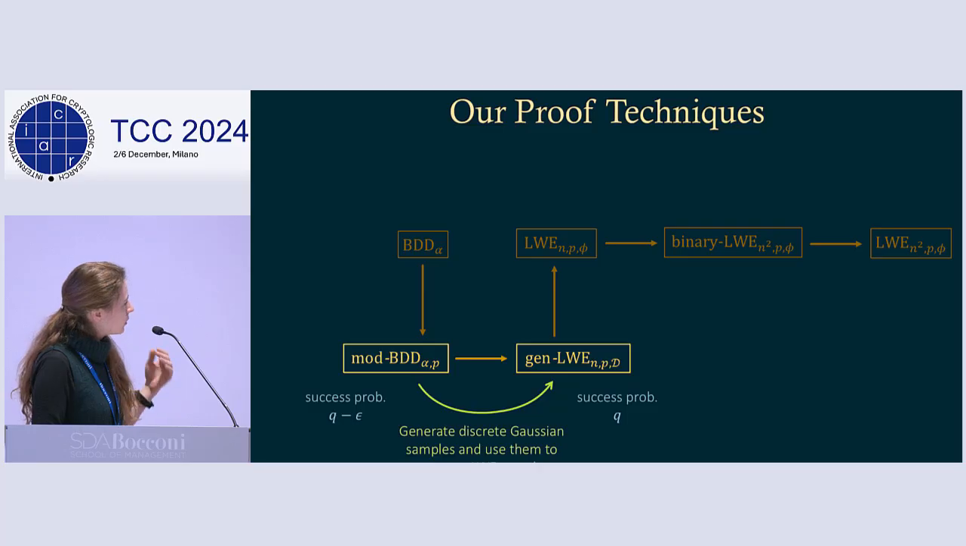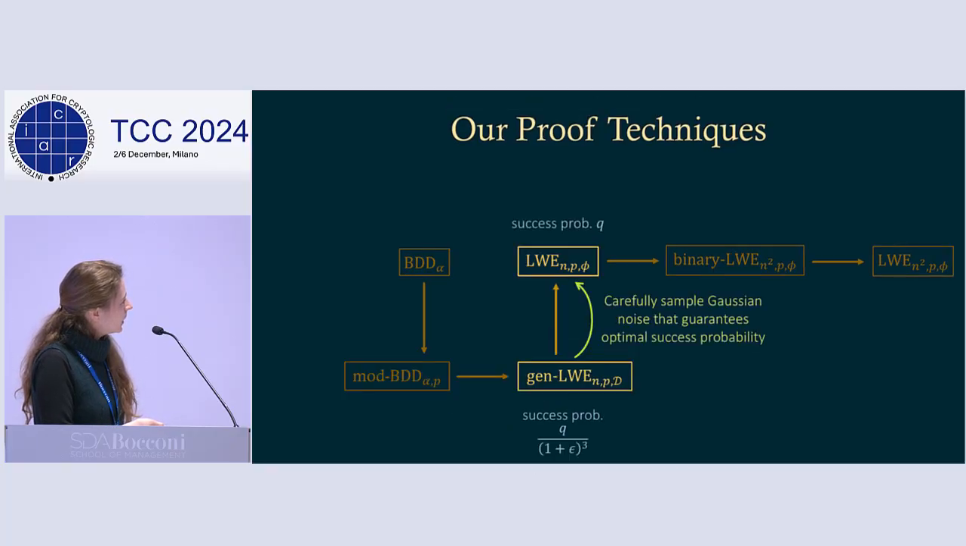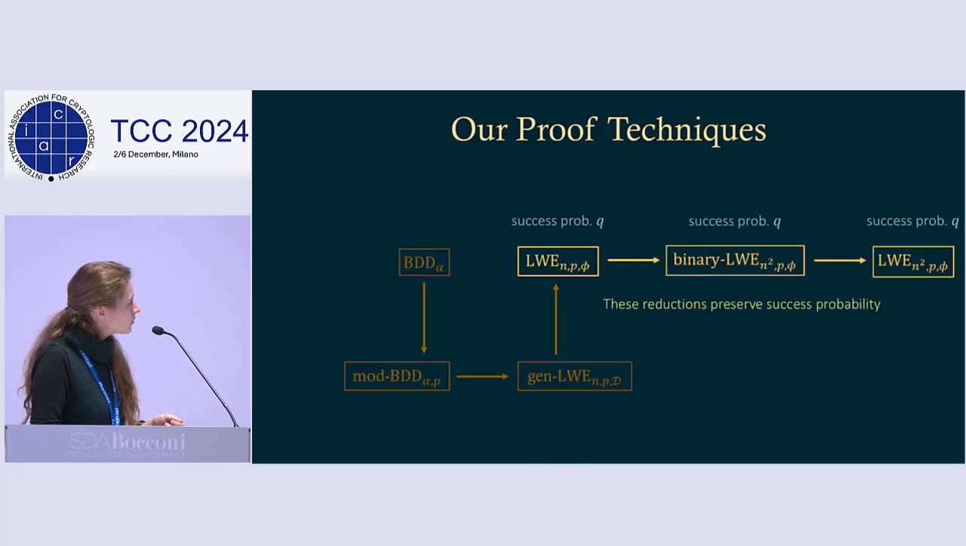Now for mod BDD, we go to a generalized version of LWE where we don't know the error distribution phi, we just know it comes from a family D. Here we generate discrete Gaussian samples and use them to generate LWE samples, and this gives us a slight additive loss in success probability. Then from general LWE to LWE, we carefully sample Gaussian noise in order to guarantee an optimal success probability, and this gives us another slight multiplicative loss.